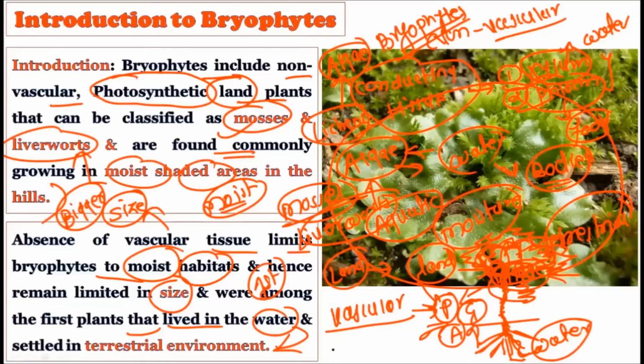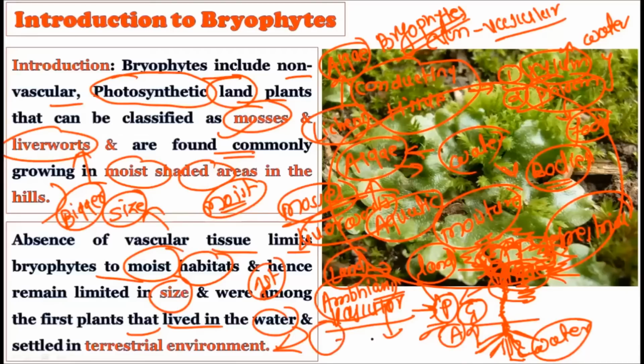So these are the amphibians of the plant kingdom. Generally, when we say amphibians in the animal kingdom, amphibians are those animals which can live in the water as well as on the terrestrial land. That is, the first animals which came out of the water are called amphibians. Similar is the case for the bryophytes.